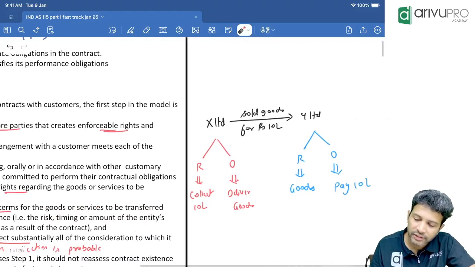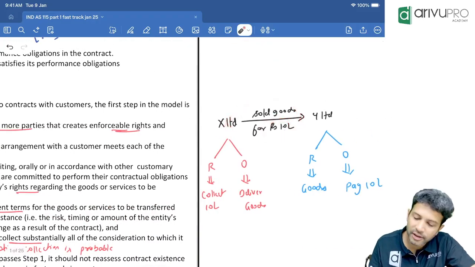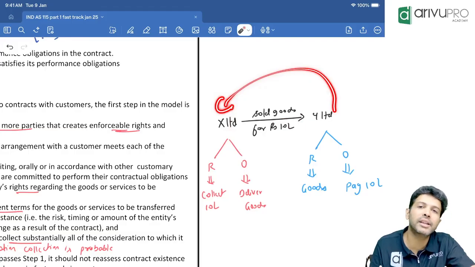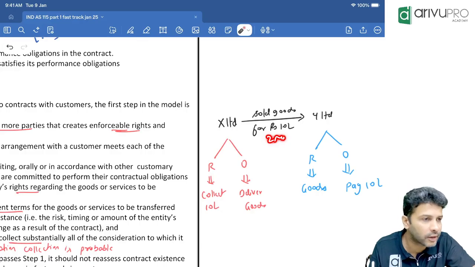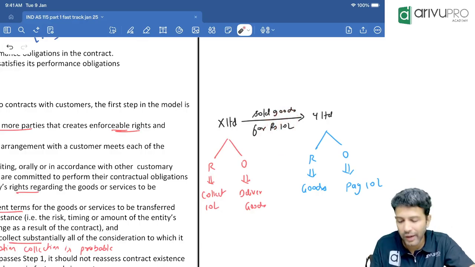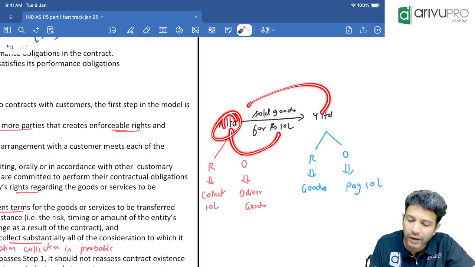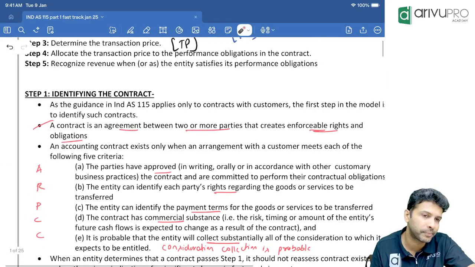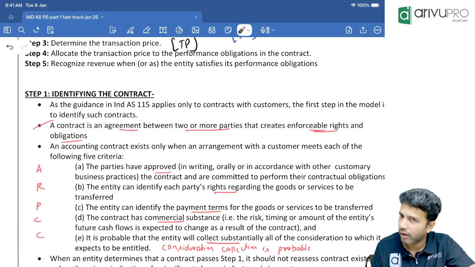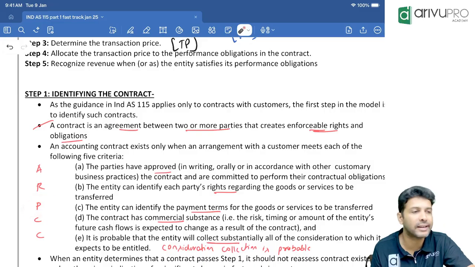Now, X has sold the goods for 10 lakh. That means can Y Limited pay money whenever they want? No, there will be a time, right? 1 month, 2 months, 10 days, 40 days, like that. So when X will receive the money or when Y should pay the money, that payment terms should be clearly mentioned. That is your P. When the payment happens, one person has to pay the other, that should be called out or identified.